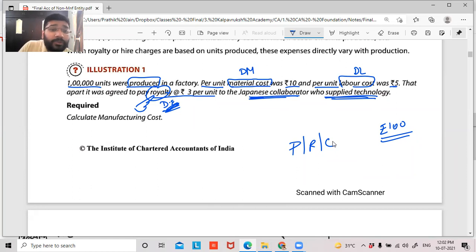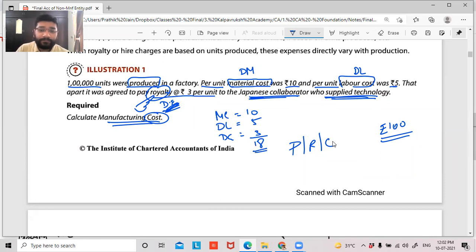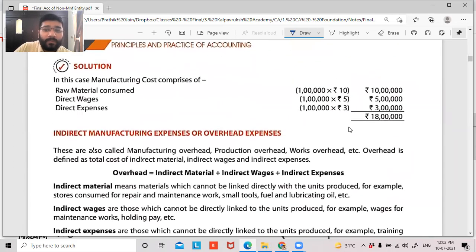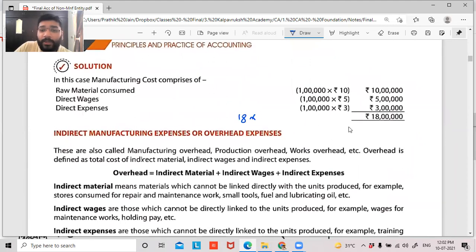Okay. So I'm supposed to calculate the manufacturing cost, so all the costs put together. So guys, material cost 10 rupees, direct labor 5 rupees, direct expenses 3 rupees. So can I say my total expense per unit is how much, guys? Can I say it is 18 rupees? So 18 rupees per unit into 1 lakh units that I've manufactured. So 18 lakh rupees is my cost of production.